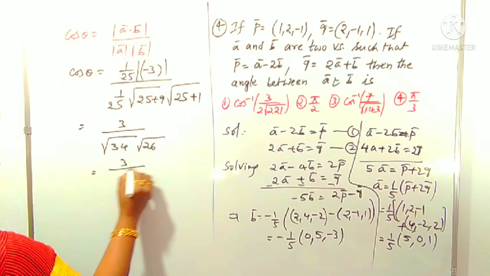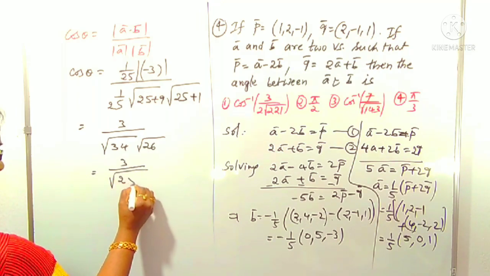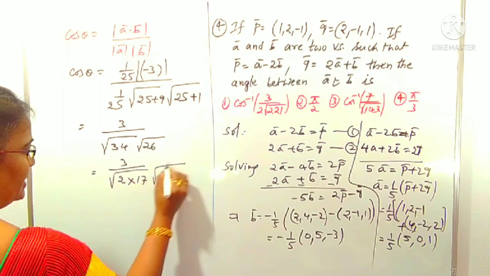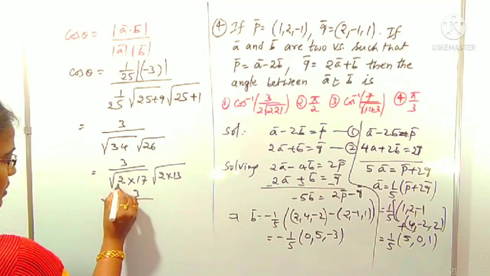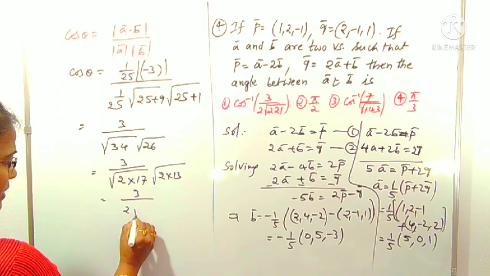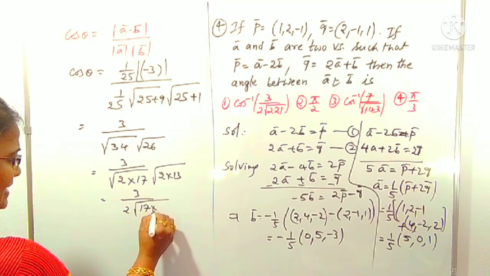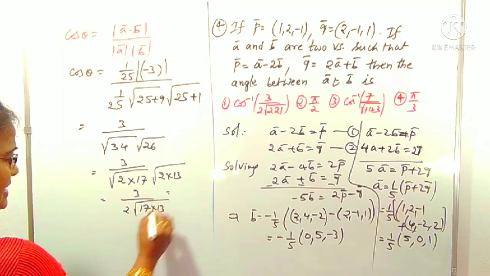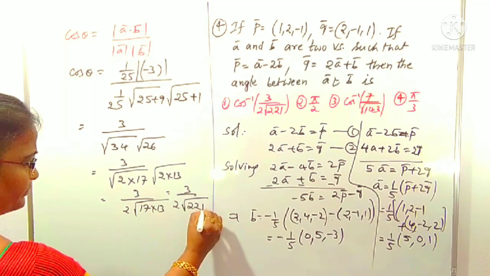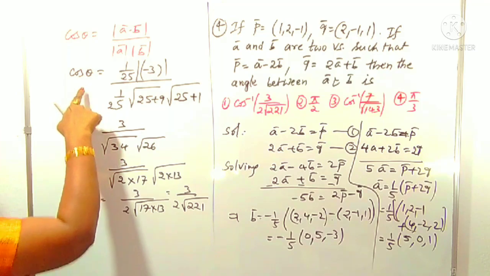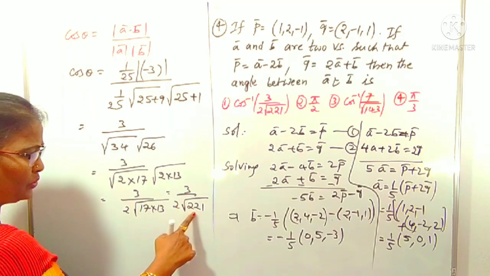This is, shall I write, 3 by root over 34, we can add 2 17s, into 26, we can add 2 13s, right? That is 3 by root 2 into root 2 is 2 into root over 17 into 13. 17 into 13 is 221. That is 3 by 2 root 221.